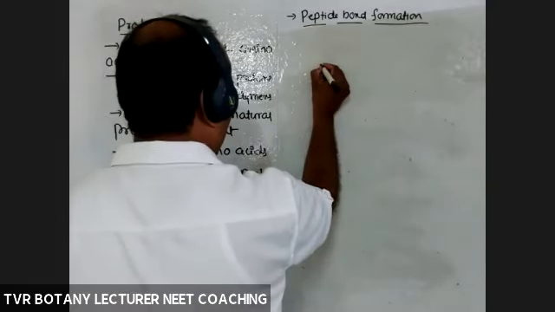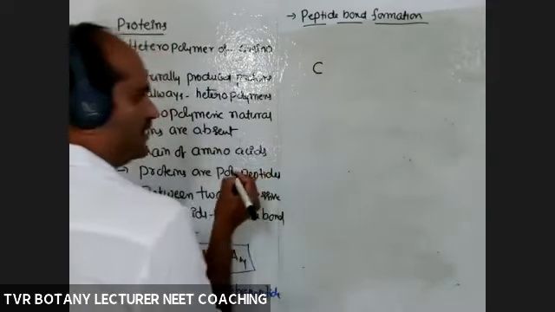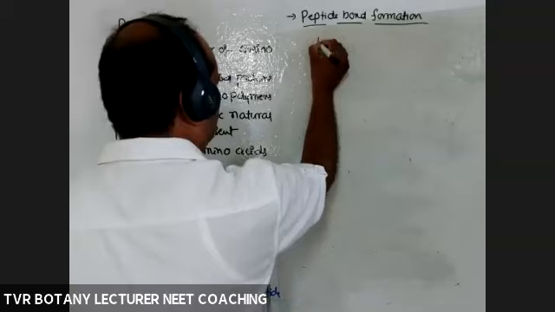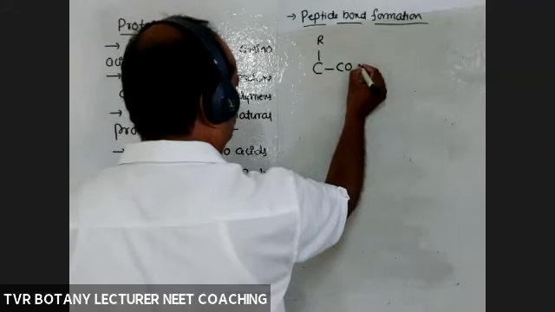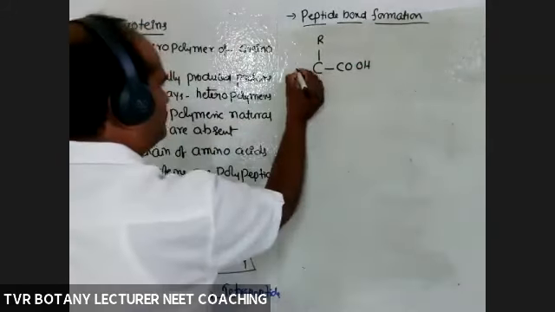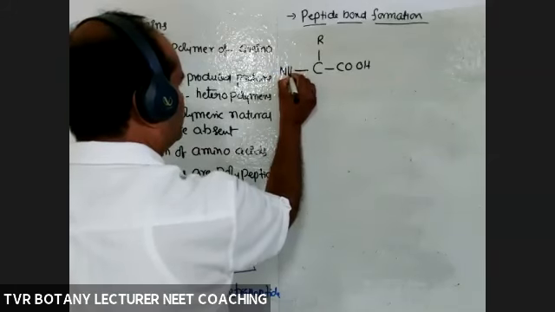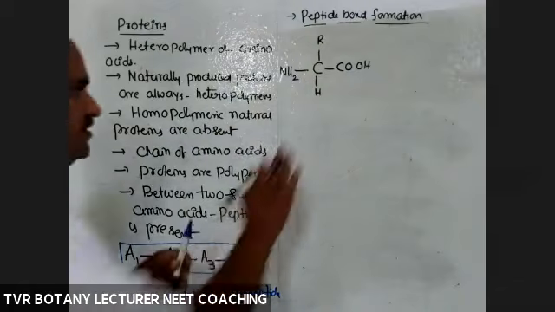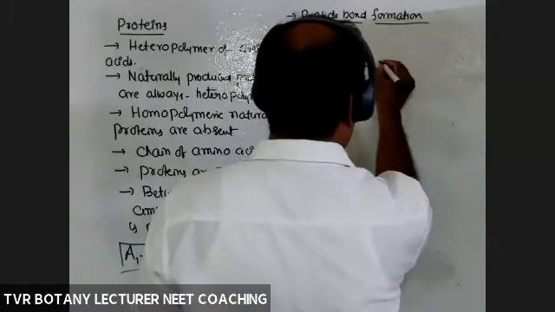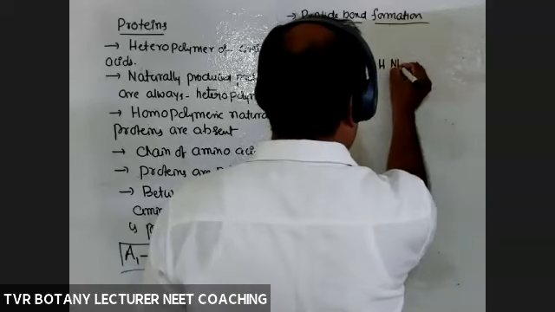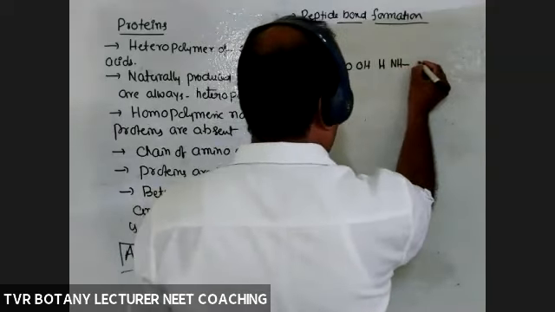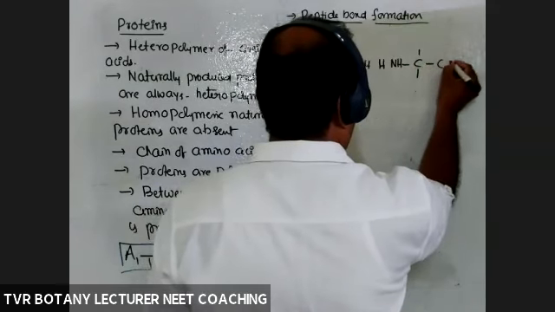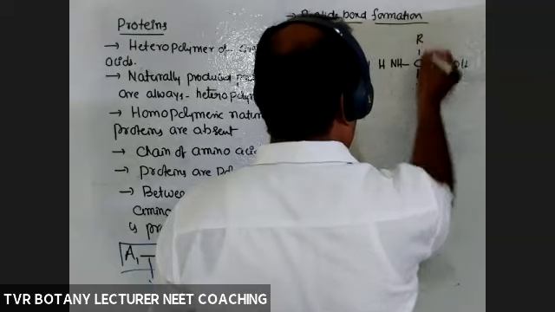First amino acid: alpha carbon atom, with the R group, whatever the R group, COOH here, NH2 here, and hydrogen. So amino group and carboxyl group. This is amino acid 1. Take amino acid 2: NH2, alpha carbon atom, COOH, R group and hydrogen.